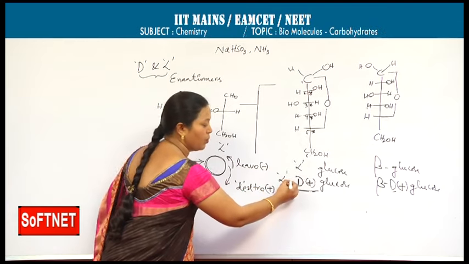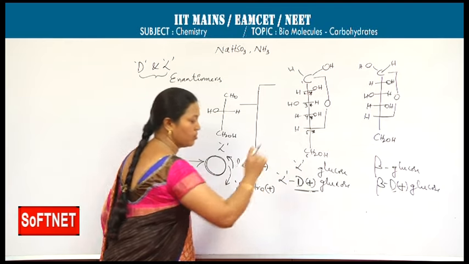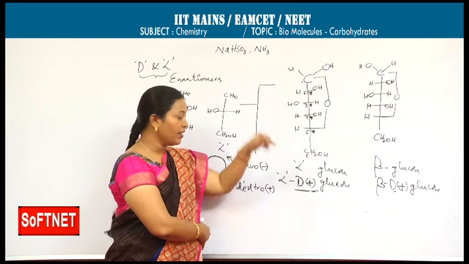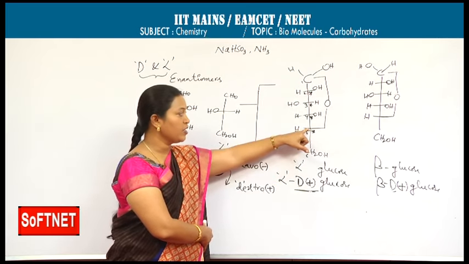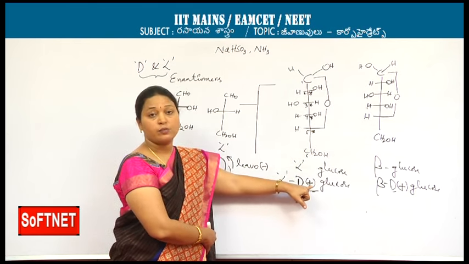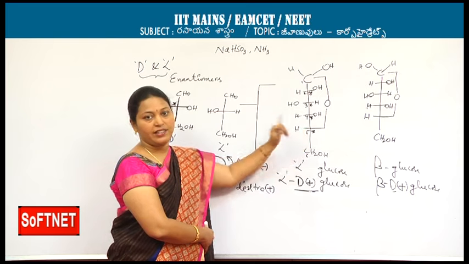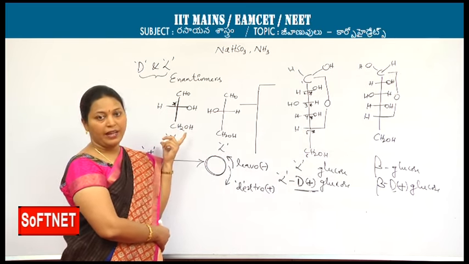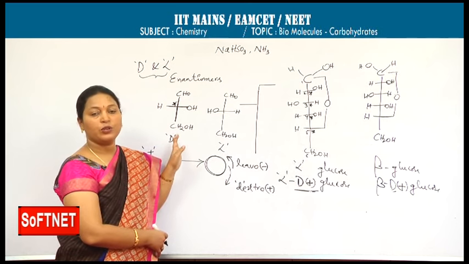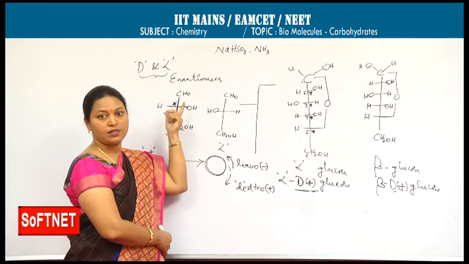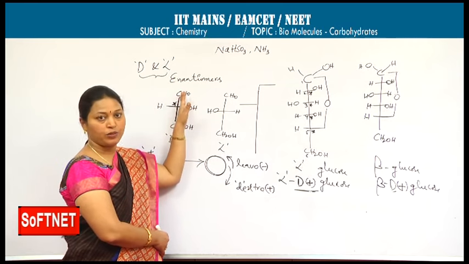Here I think you now got alpha D glucose: alpha form, first carbon with OH on the right side; D, highest asymmetric carbon with OH on the right side; plus, as it rotates plane polarized light towards the right side. This is the information that you have to know. Questions may come like, what is the reference molecule to tell D and L forms, or the D and L enantiomers?